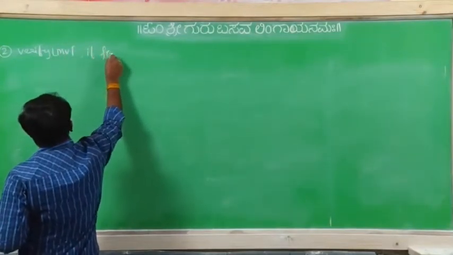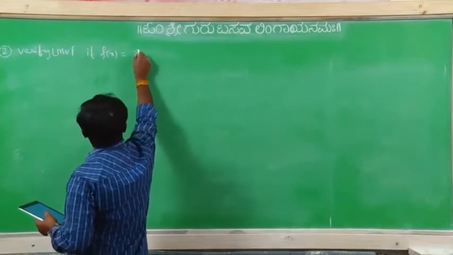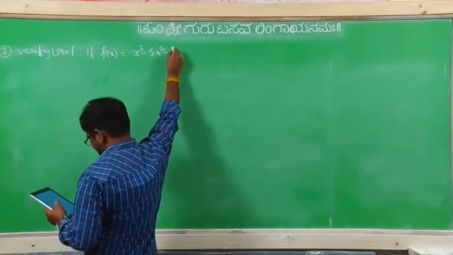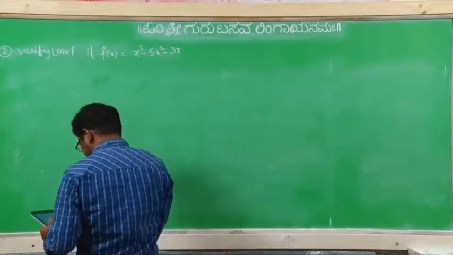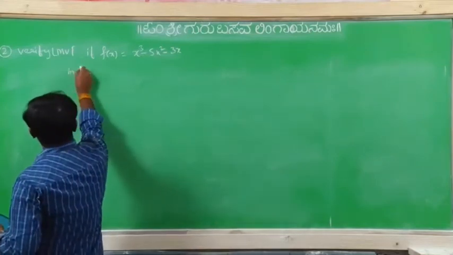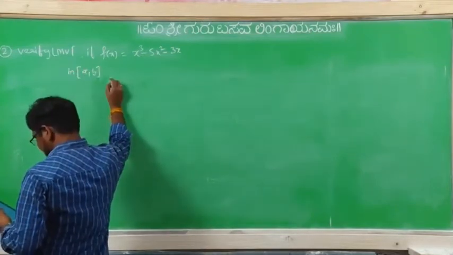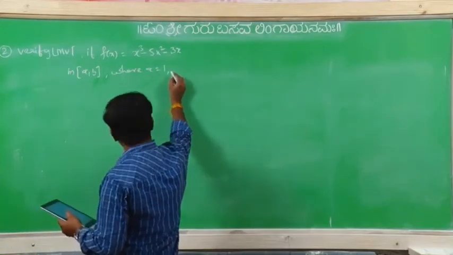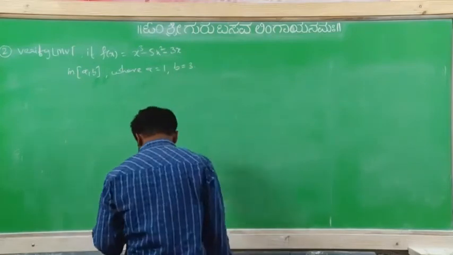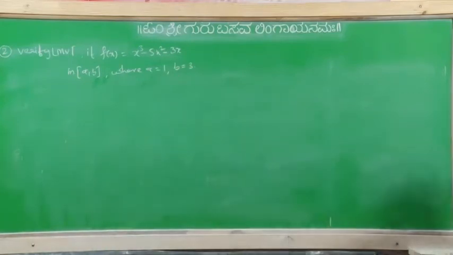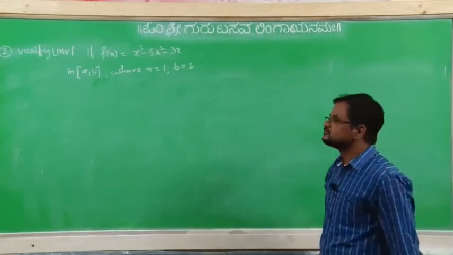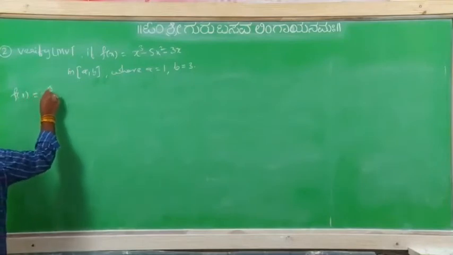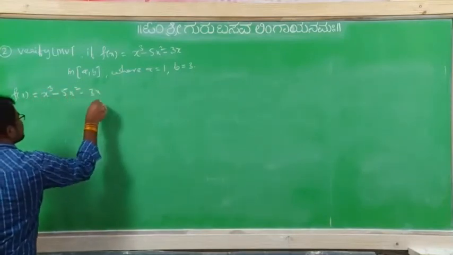If f of x equal to x cube minus 5x square minus 3x in the interval a comma b, where a equal to 1, b equal to 3. So your cubic equation, take the function f of x equal to x cube minus 5x square minus 3x.